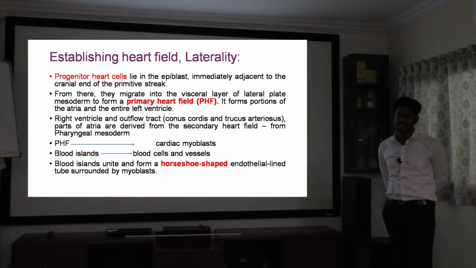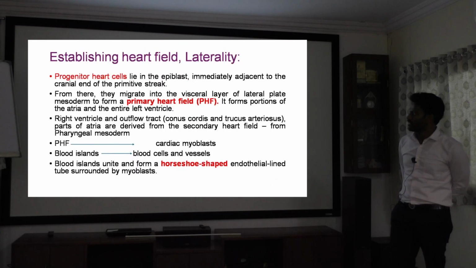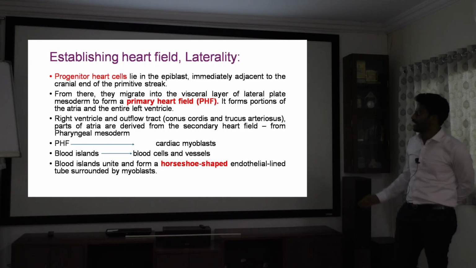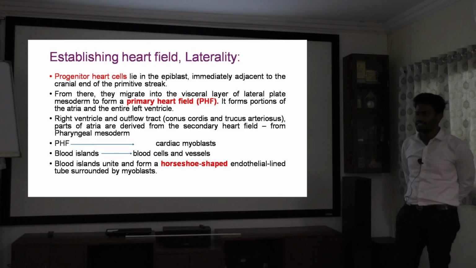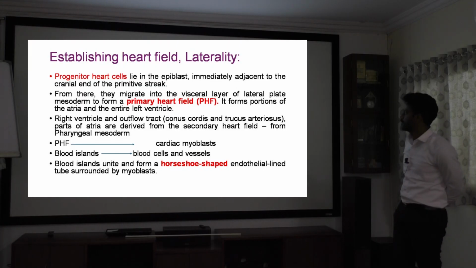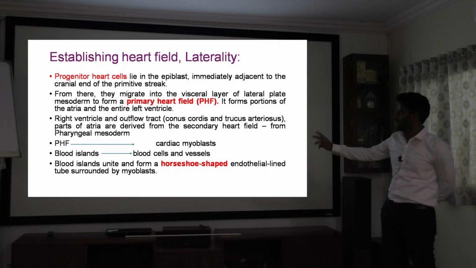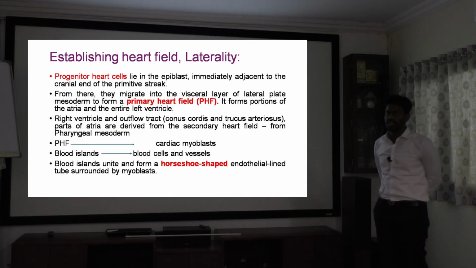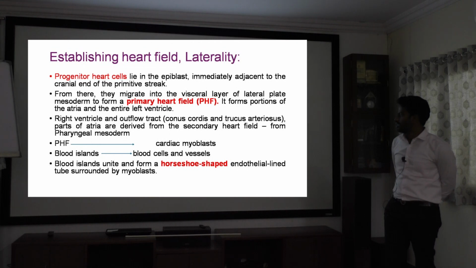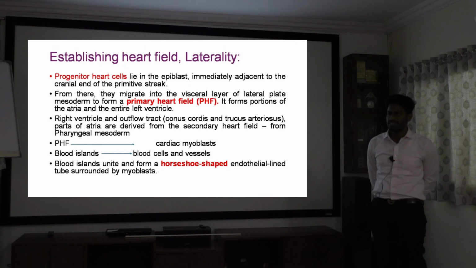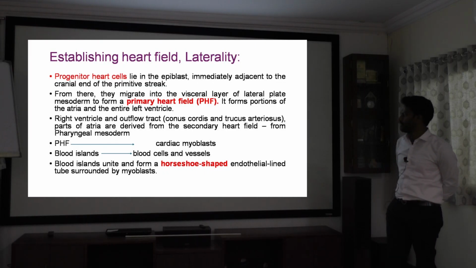First we have to establish the heart field, then laterality. The progenitor heart cells lie in the epiblast immediately adjacent to the cranial end of the primitive streak. From there they migrate to the visceral layer of the lateral plate mesoderm. In the next slide we will see the primary heart field, which gives the atria and left ventricle, whereas the secondary heart field, which we will discuss in a later slide, gives the outflow tract and right ventricle. The primary heart field forms the cardiac myoblasts, and the blood islands form the blood cells and vessels. At this stage the heart tube is two layered, only the endothelial lining and myoblasts.